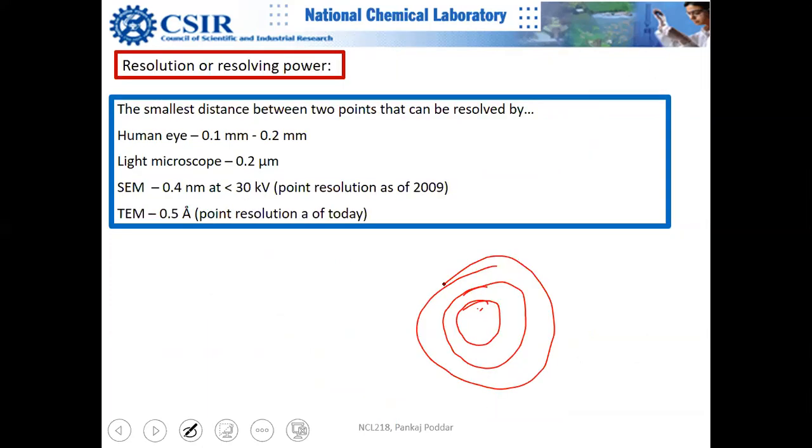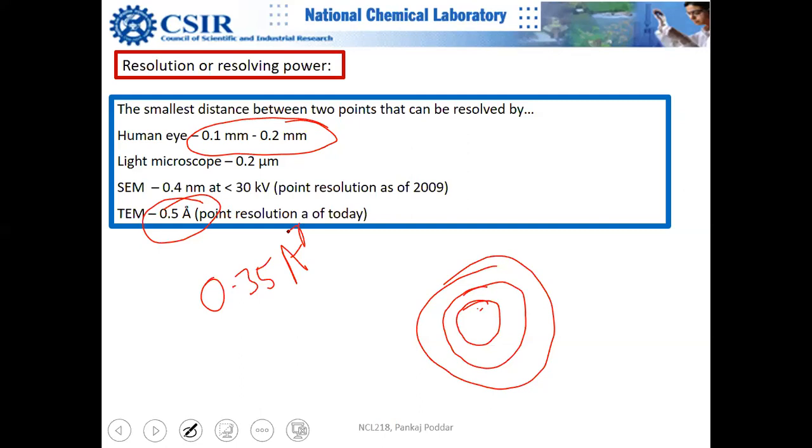As I was telling, human eye resolution is roughly around the same which I was mentioning. Light microscope we have already discussed. TEM resolution has become better than this. I think some student told me that it has gone to 0.35 angstrom. I think it is better than that.